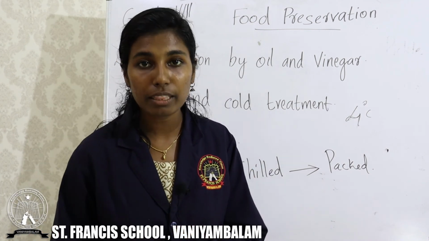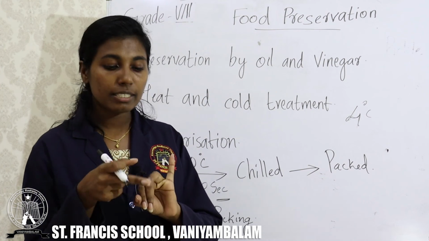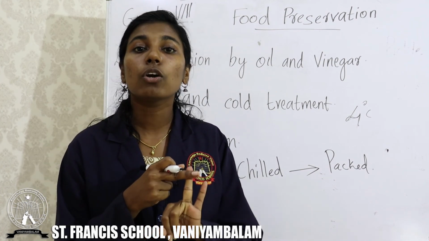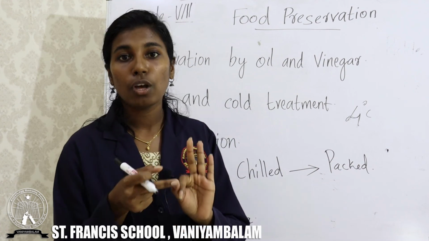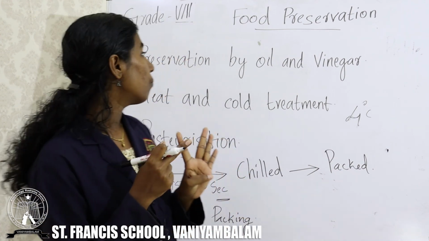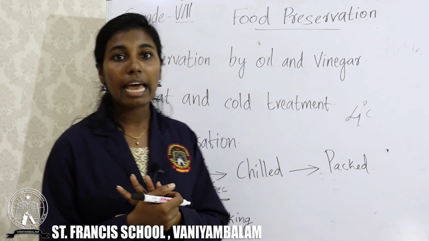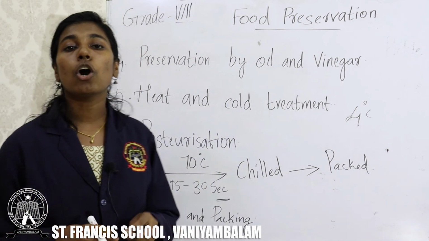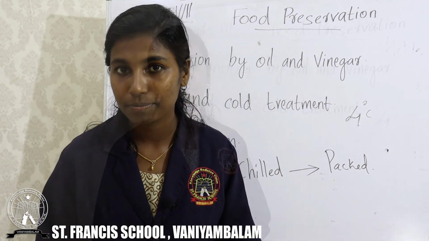One is chemical treatment. Second, preservation by common salt. Third, preservation by sugar. Fourth, heat and cold treatment. Fifth, preservation by oil and vinegar. And sixth, storage and packing. Hope you are clear on the topic.